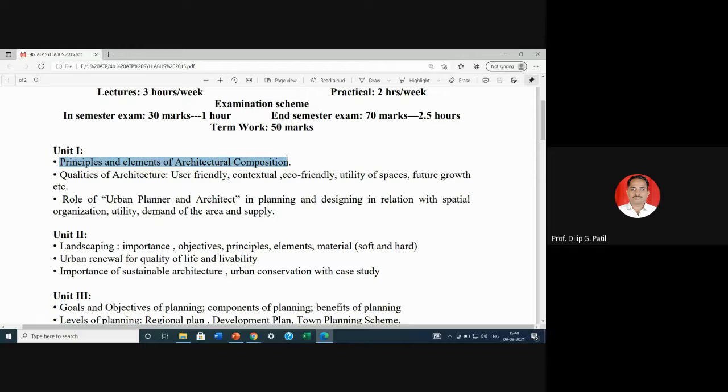So let us see what are the architectural compositions, elements of architectural compositions, principles and elements. That will be an easy topic, but we have to understand how actually it is considered. So it is an important topic.